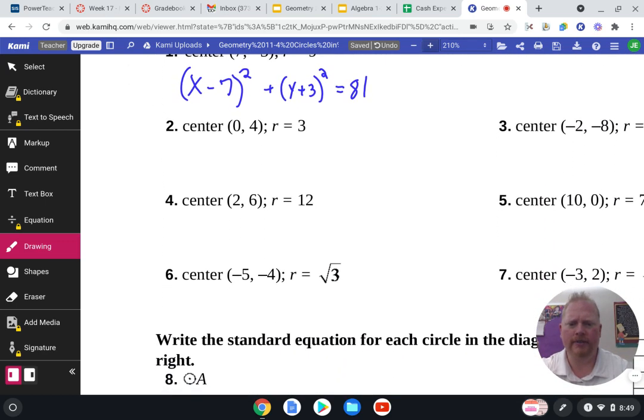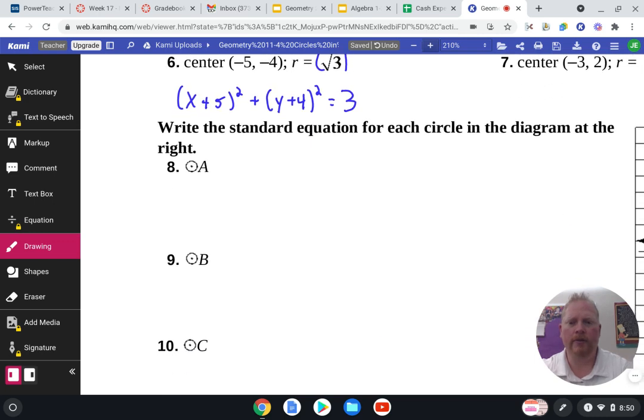Let's take a look at number 6. My x coordinate is negative 5, so I'll put x plus 5 squared. My y coordinate's negative 4, so I put y plus 4 squared. Now, if my radius is square root of 3, when I take that square root of 3 and I square it, the square and the square root cancel out, so I just end up putting 3. All right, so there's my equation: x plus 5 squared plus y plus 4 squared equals 3. The problem looked tougher than what it actually was.